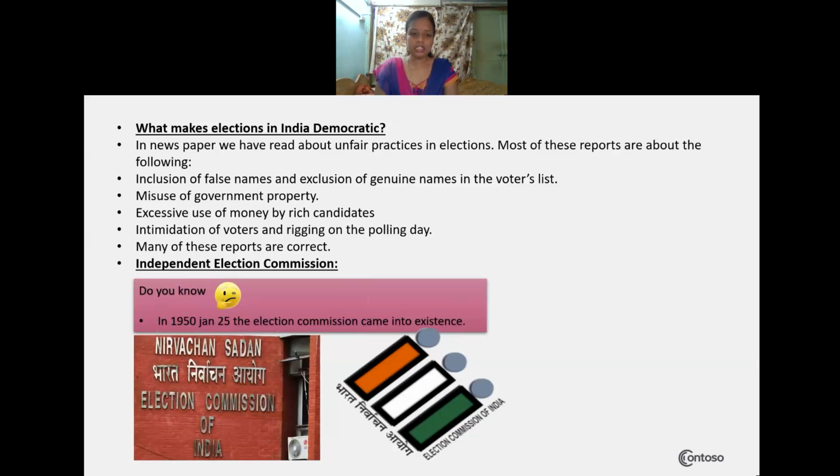So this election commission enjoys a lot of powers during the period of election as well as while conducting the election. The election commission conducts elections all over India and works independently and has the power.